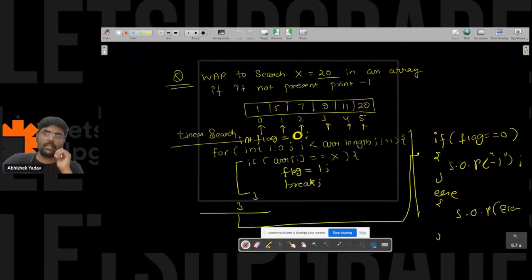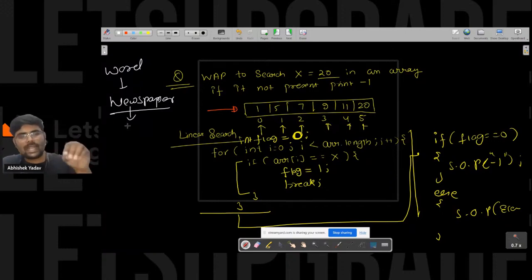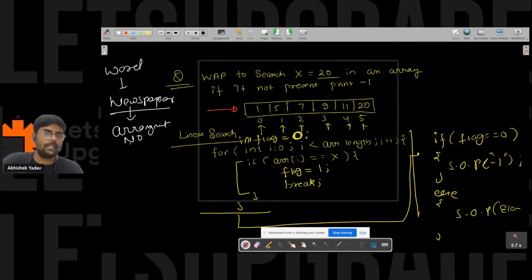So the second part is what? Let's try to see. Here you can see there is some arrangement in the code. When you search for a word in the newspaper, what is the disadvantage? You don't know about the arrangement, so you have to go to each and every word and check whether that word is equal to the word you are searching or not. So if there is no arrangement present, then you have to apply linear search.